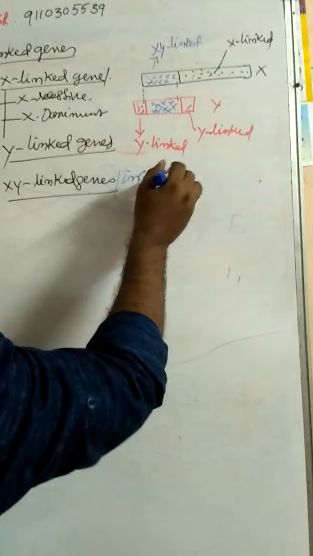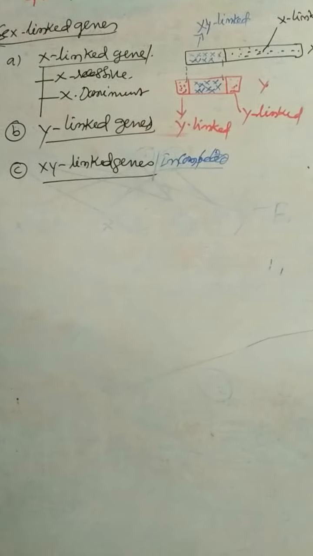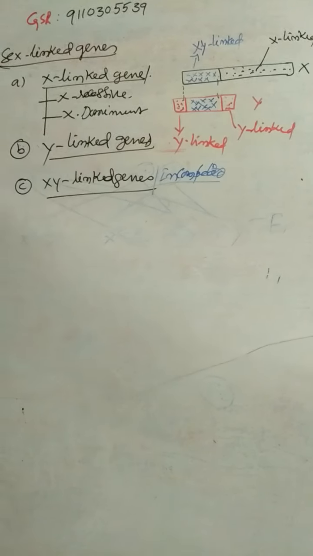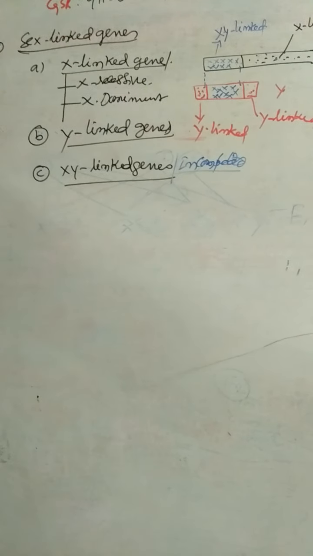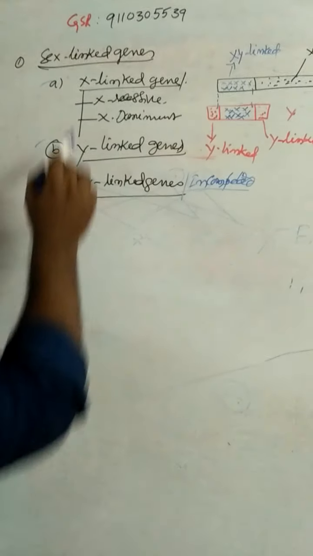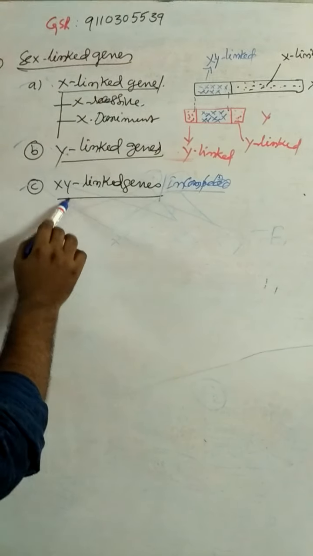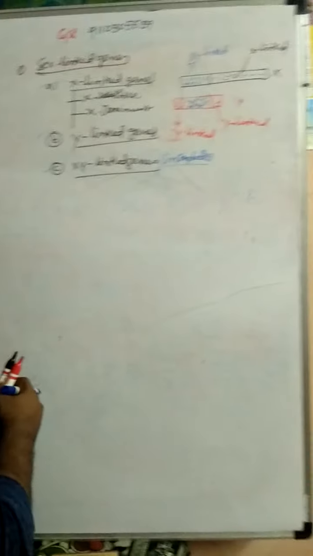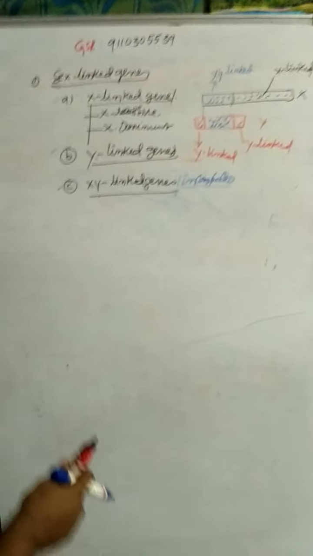Why are they called incomplete genes? These regions undergo crossing over, as in autosomes. X and Y are the allosomes. So there are three types of genes: X-linked, Y-linked, and XY-linked genes. Characters also: X-linked characters, Y-linked characters, and XY-linked characters.